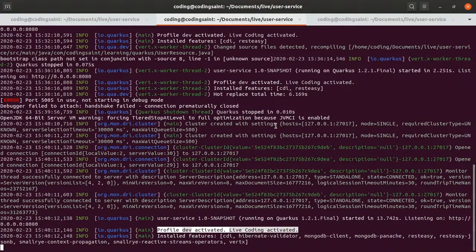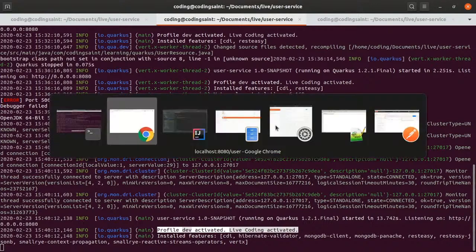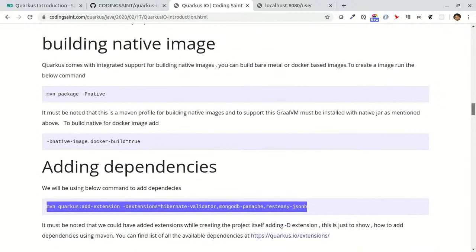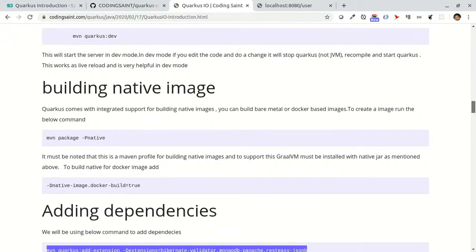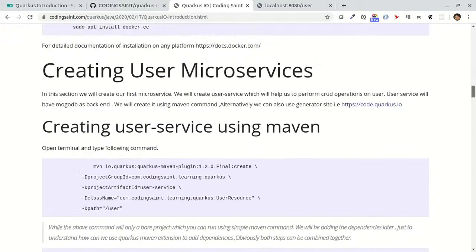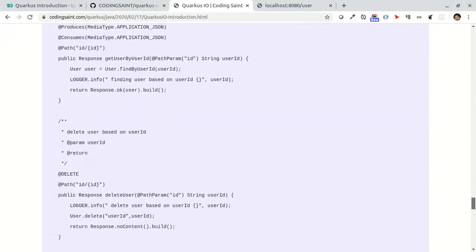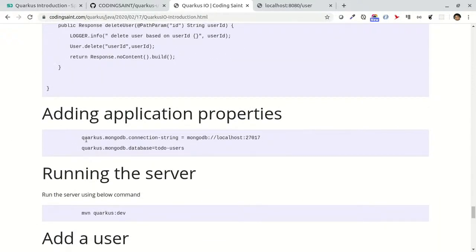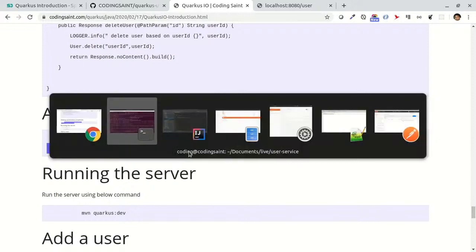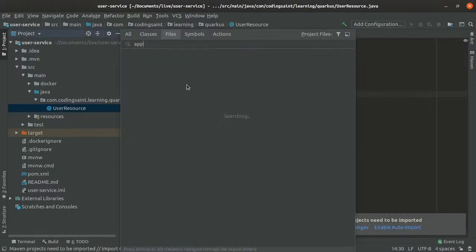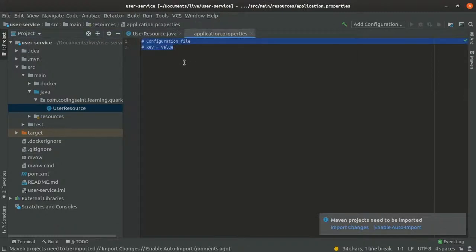So before we go any further, let's try to create a connection with Mongo. So what you can do, you can go here and add, because I'm having a Quarkus plugin installed, so it will be really fast if I go in application properties and write. But I have already written here, so I'll take those configurations of Mongo from here. I'll just add these two lines, which is nothing but a very simple database connectivity line. So I'll go to application.properties. Okay, so I'm just saving it.